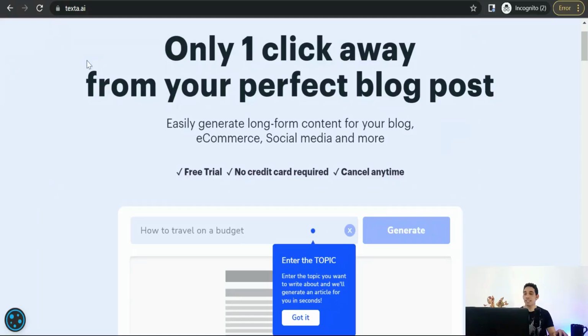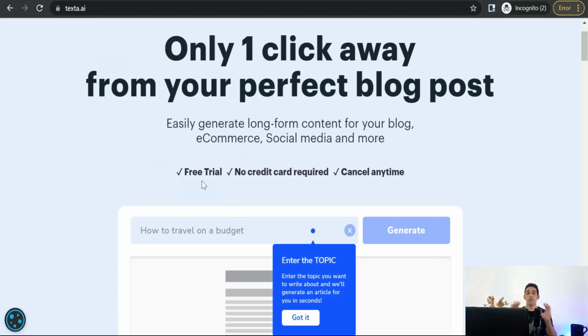That is Texta.ai. Here in this amazing website, just with one click, you can generate creative blog posts in any topic in any field. As you see here, easily generate long form content for your blog, e-commerce, social media, and more.